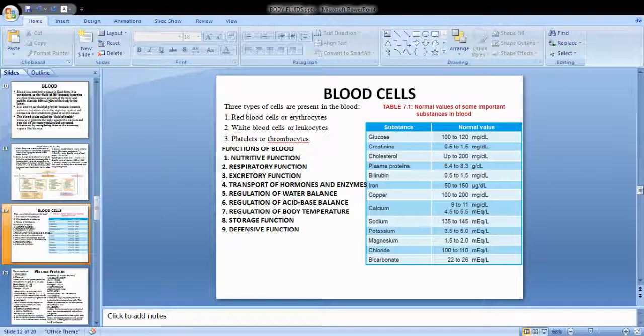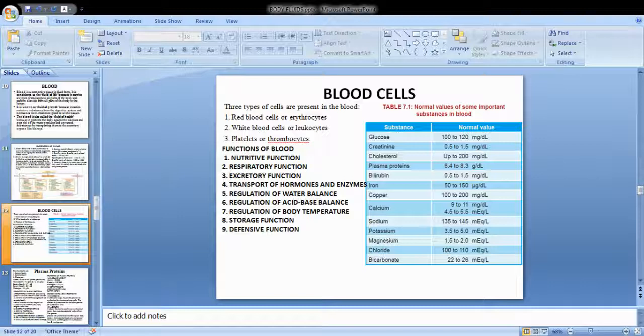So these are the normal values of all the basic components of the blood. All of you should know this by heart. Now we will go on to the blood cells. So what are the blood cells? There are three kinds of blood cells. So what are the three kinds of blood cells?